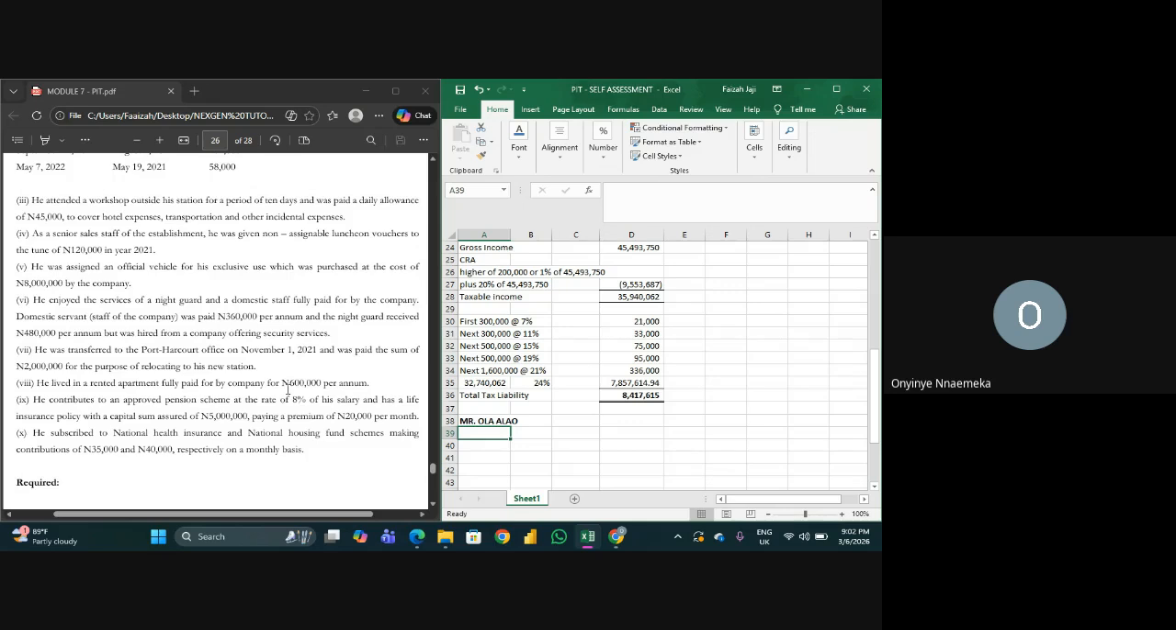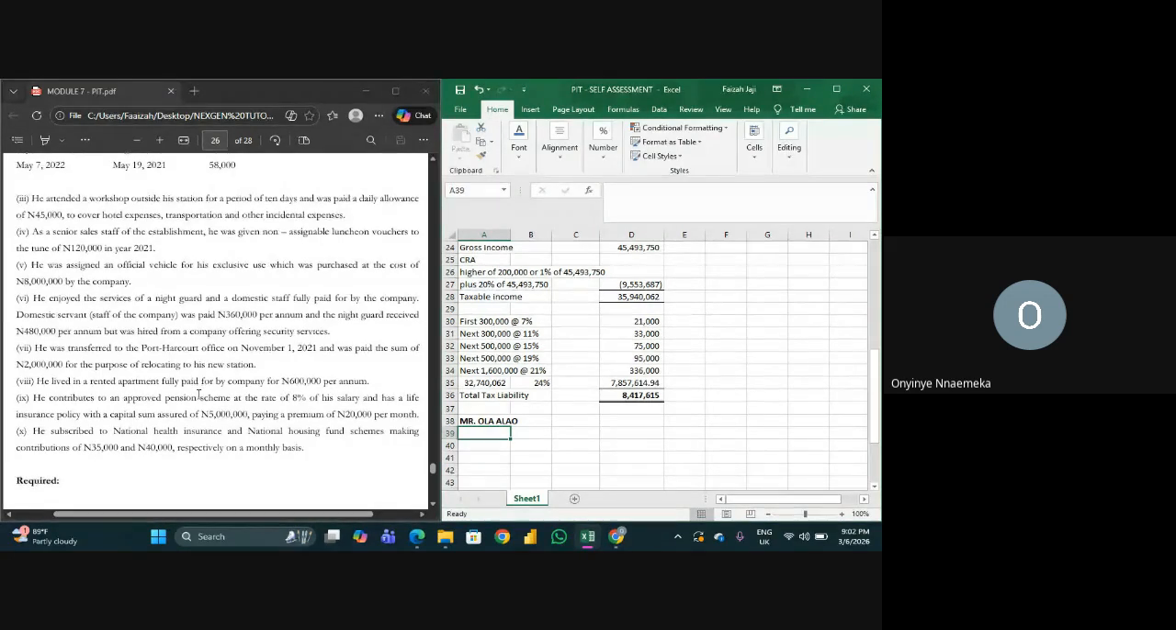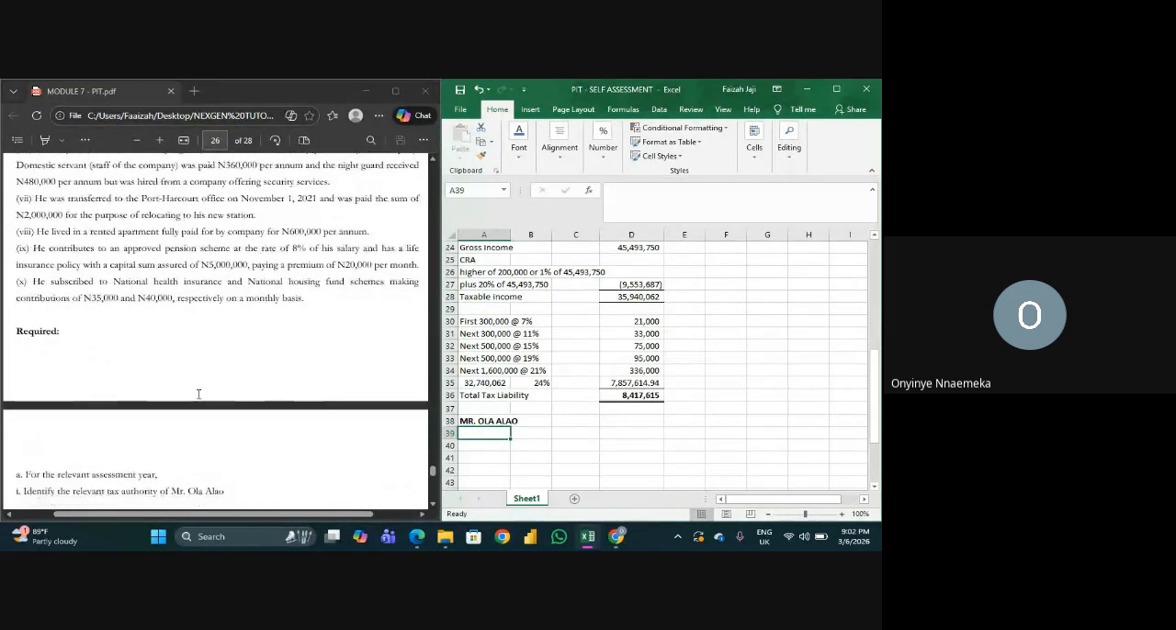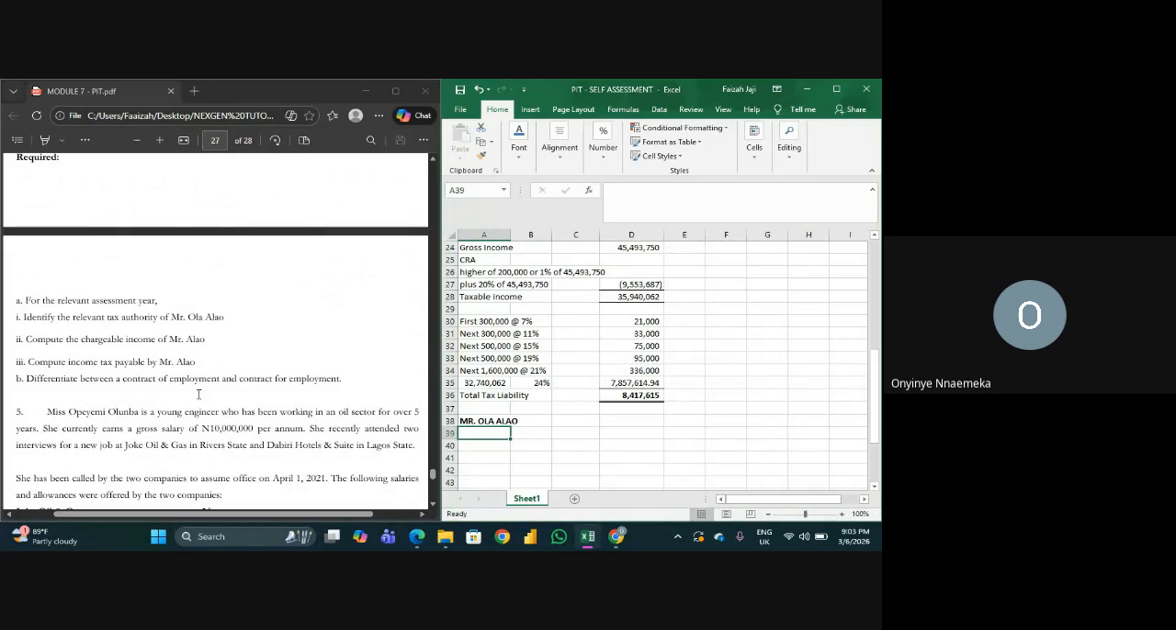He subscribes to the NHIS and the NHF scheme, making contributions of 35,000 and 40,000 respectively on a monthly basis. So what is the requirement? For the relevant assessment: identify the tax authority of Mr. Olalawo, compute chargeable income, compute income tax payable, differentiate between contract of employment and contract for employment.